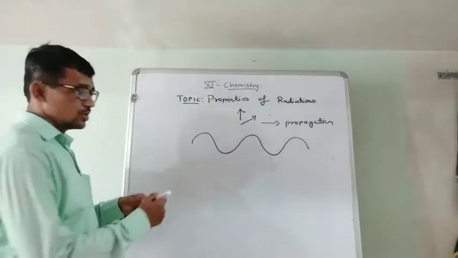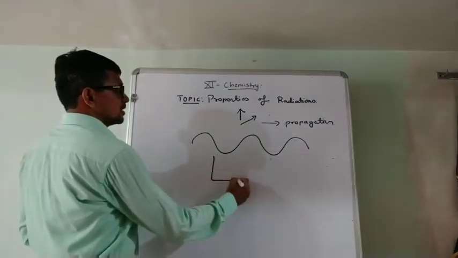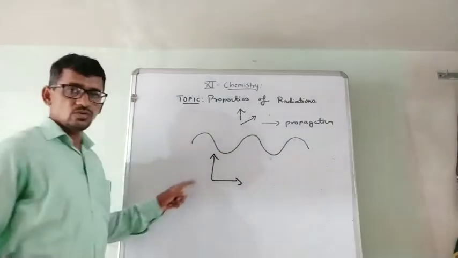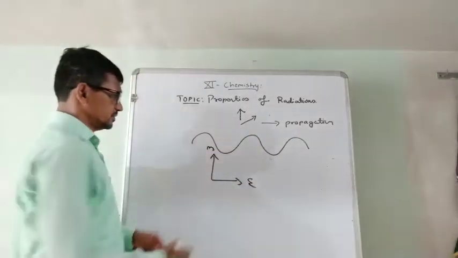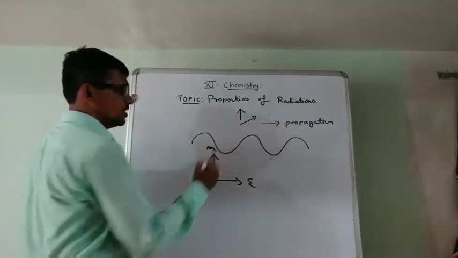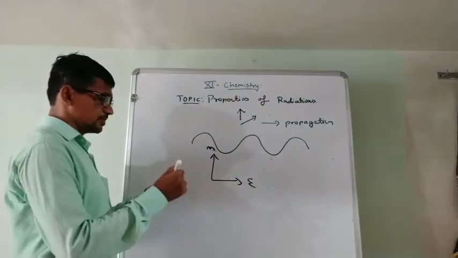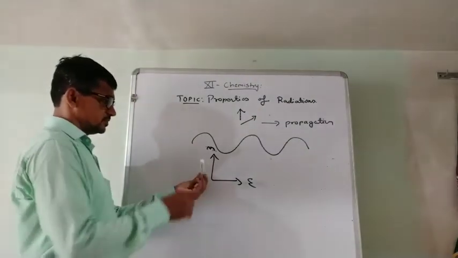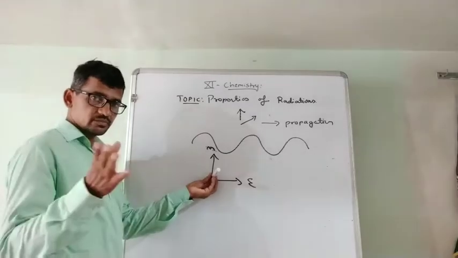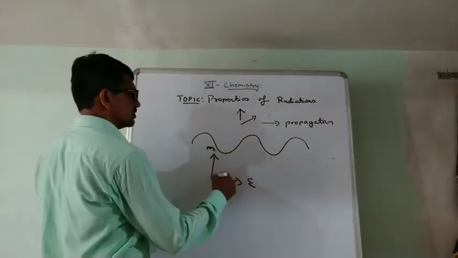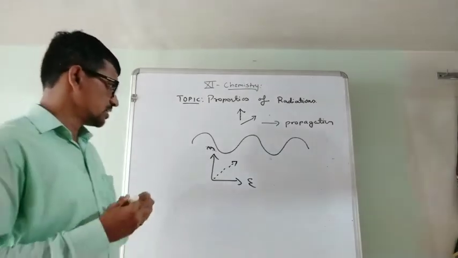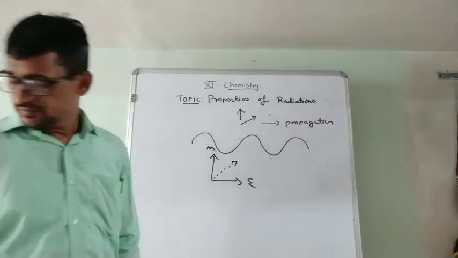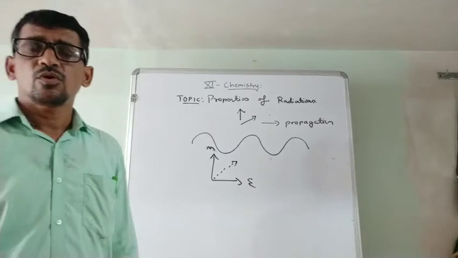If you draw the electric field and magnetic field on the board, then its propagation must be in this direction: electric field, magnetic field, and wave propagation.